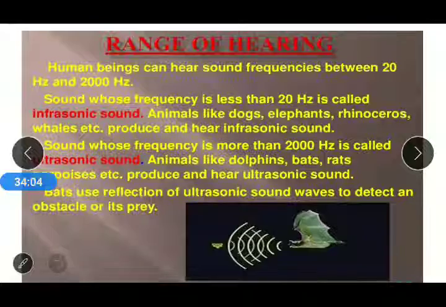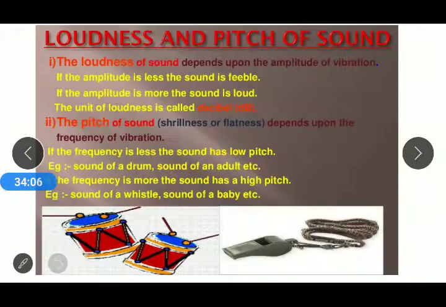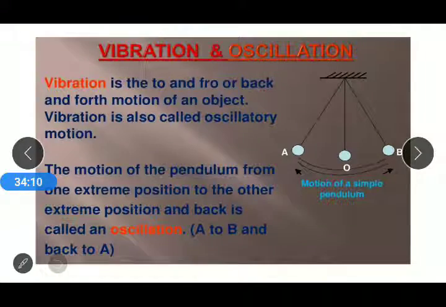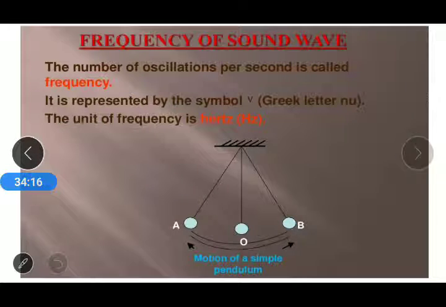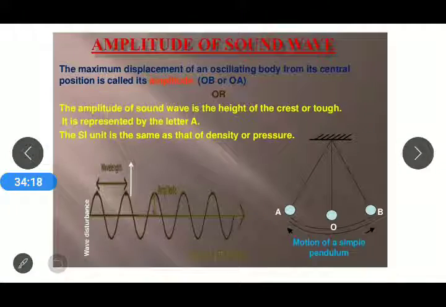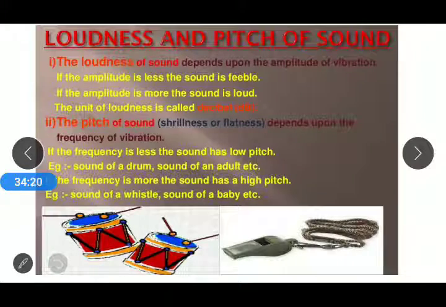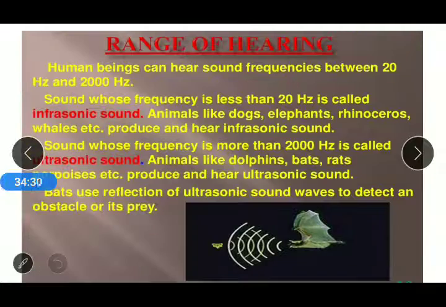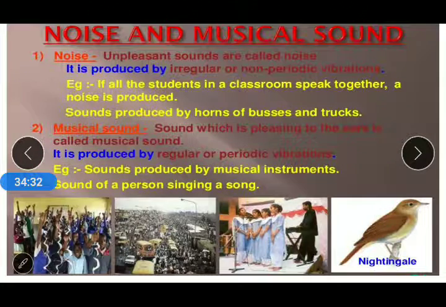So if we go through the video, we can easily find the basic definitions like vibrations, how we are able to hear sound, time period, frequency, and the range of audible and inaudible sound, and how we categorize these ranges of hearing.